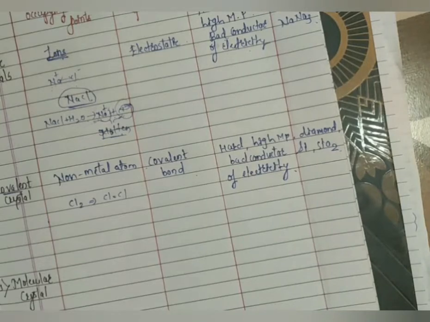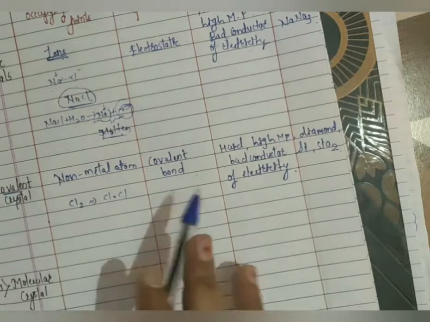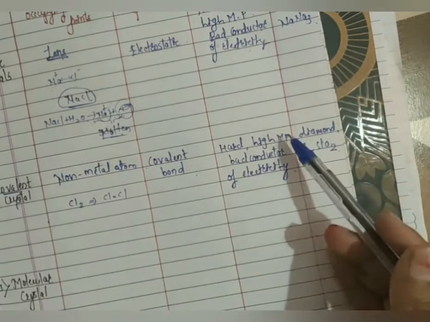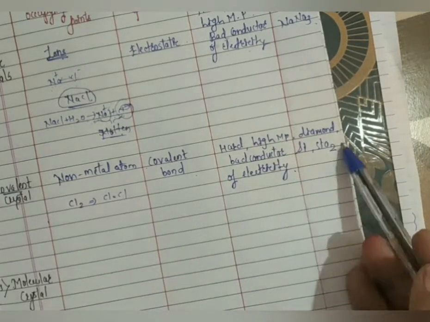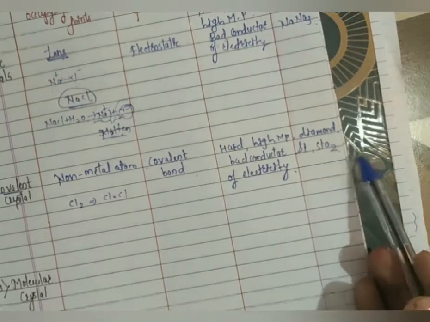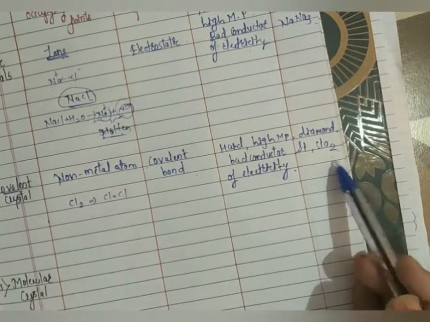Which type of particles are present? Non-metal atoms. Which type of force is present? Covalent bond. Hard in nature, high melting point, bad conductor of electricity. Examples will be diamond, silicon and silicon dioxide.